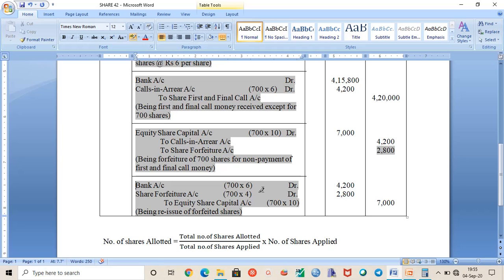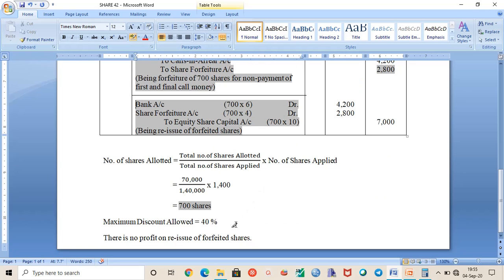So as per Companies Act 2013, the maximum discount allowed is 40%. So 40% of 10 rupees will be rupees 4. So rupees 4 is the discount, which means we are reissuing the number of shares at rupees 6. So 10 minus 4 is 6. So 700 into 6 will be 4,200.